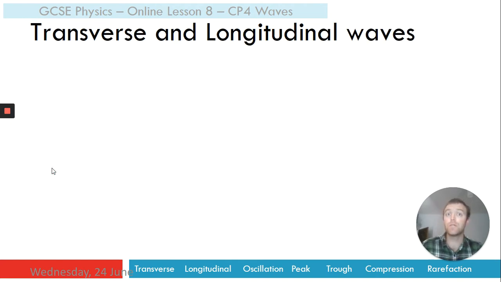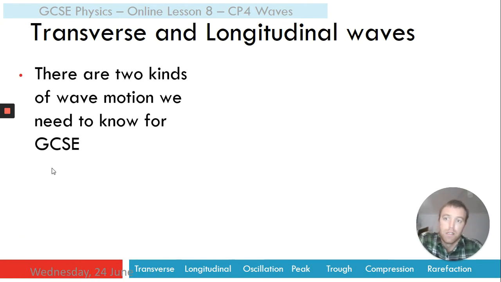Okay, 2 kinds of waves that we need to worry about. So these are two kinds of wave motion. We have all the different types of wave that we saw. Now we're going to look at 2 different kinds of wave motion. These are really, really critical. It's important for you to understand them. 2 types we need to know for GCSE.